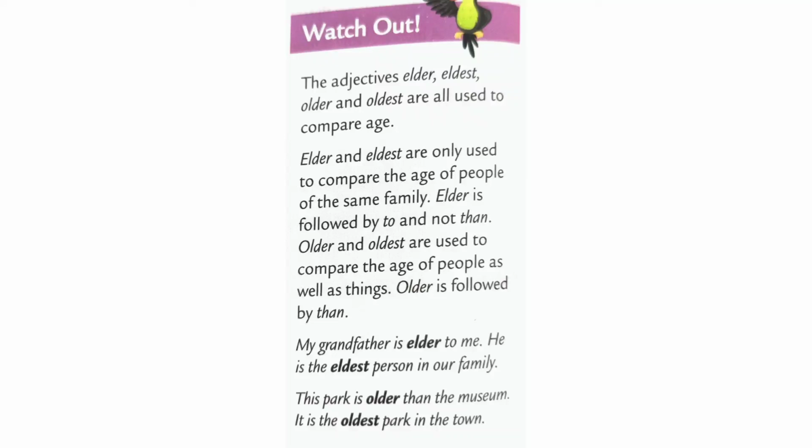Older and oldest are used to compare the age of people as well as things. Older is followed by than. For example, my father is older to me. He is the eldest person in our family. This park is older than the museum. It is the oldest park in the town.